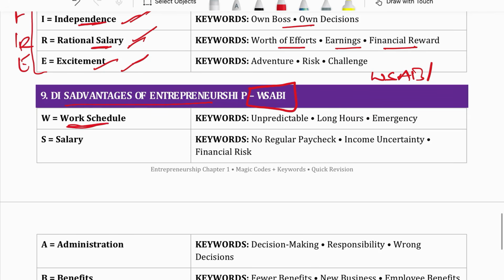First is work schedule. The entrepreneur's work is 24/7. They don't have fixed working hours. They have to work 24/7, so they have unpredictable long hours. In case of emergency, they may even have to run at 4 a.m., in the midnight. As for salary, in the initial years, you don't get any salary. In the initial year, you just pay. So there is no regular paycheck, and income uncertainty is there for the entrepreneur.